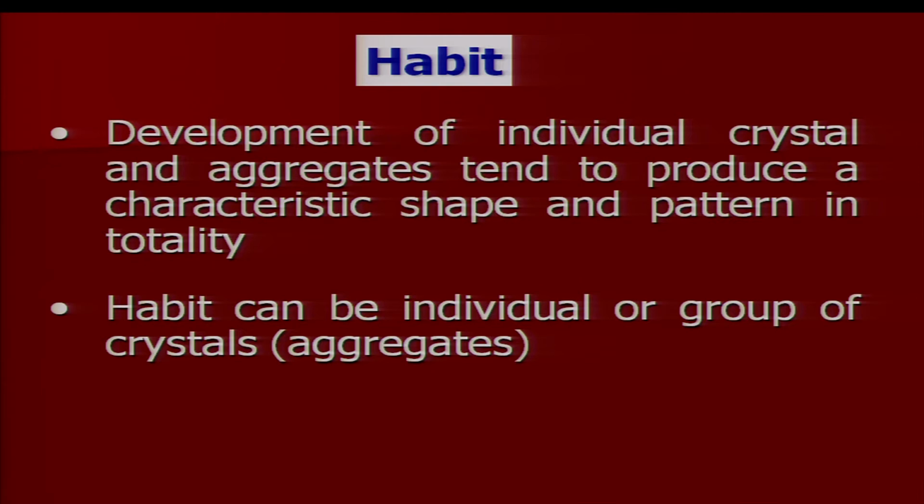Habit can be of an individual mineral or of a group of crystals. When it is a group of crystals, we call it an aggregate. When we talk about the habit of an individual mineral, we are dealing with an individual crystal, but when we talk about the habit of a group of crystals, we call it aggregates.